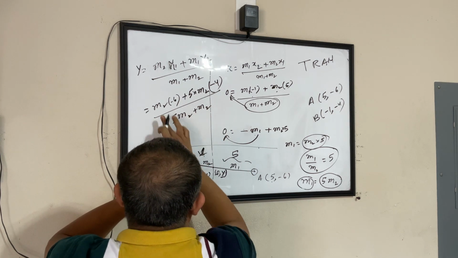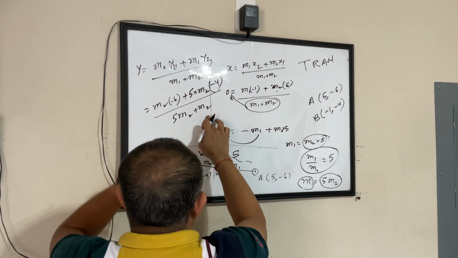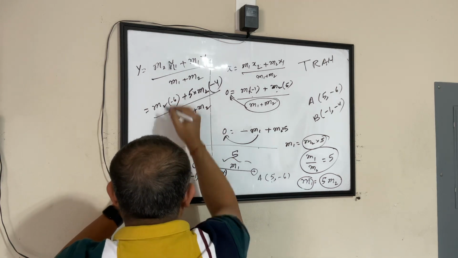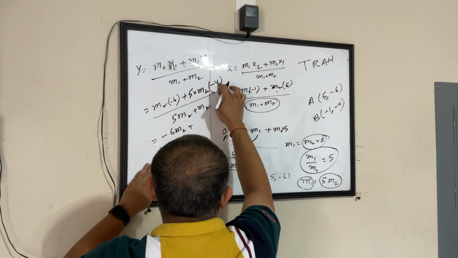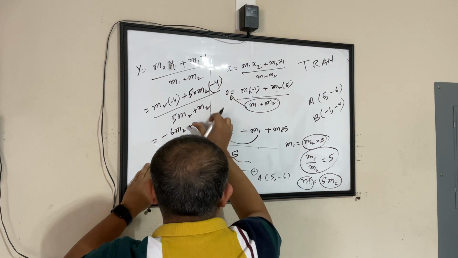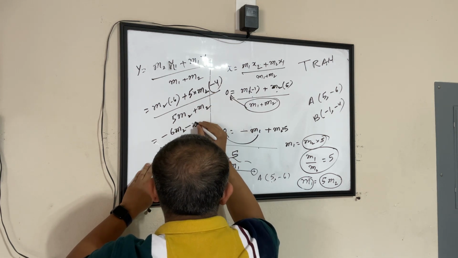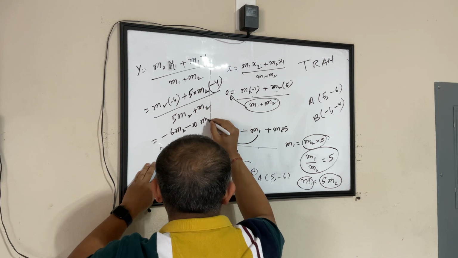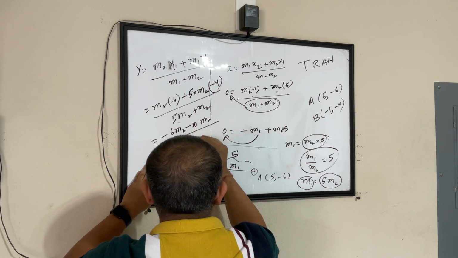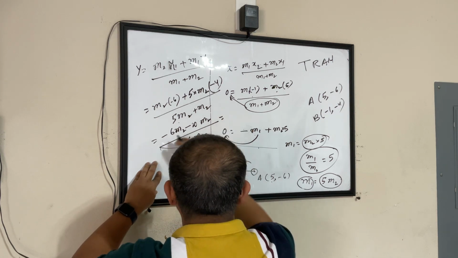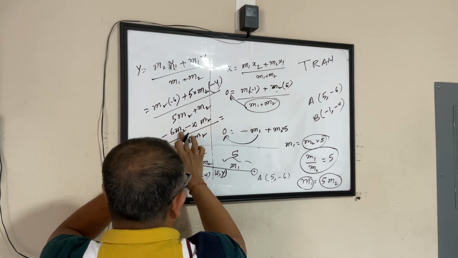So I got m2, m2, m2, all m2s, right? So this becomes minus 6m2 plus 5 into 4, which becomes minus 20 m2, divided by 5m2 plus m2, that is 6m2.